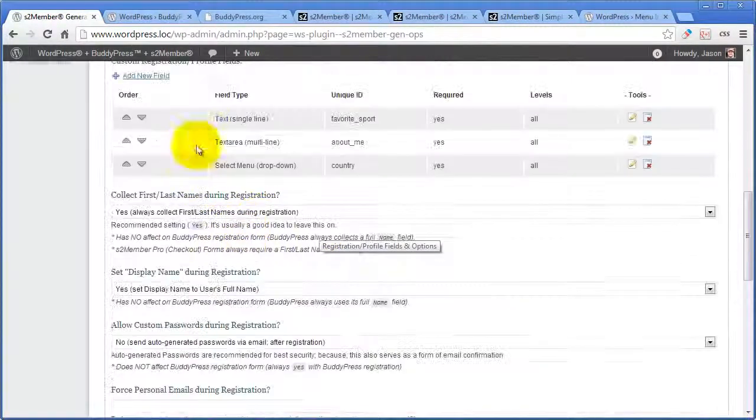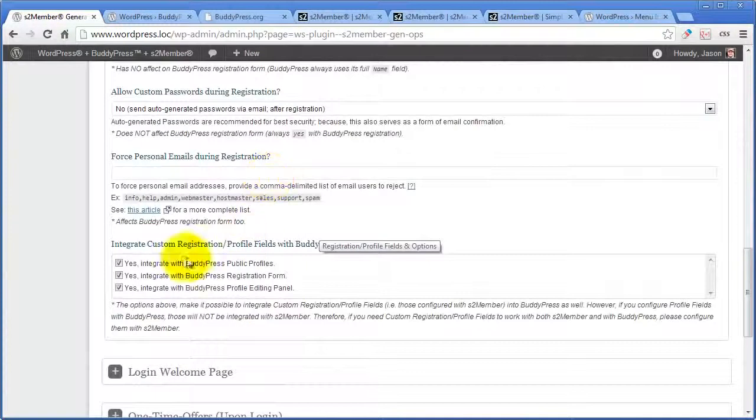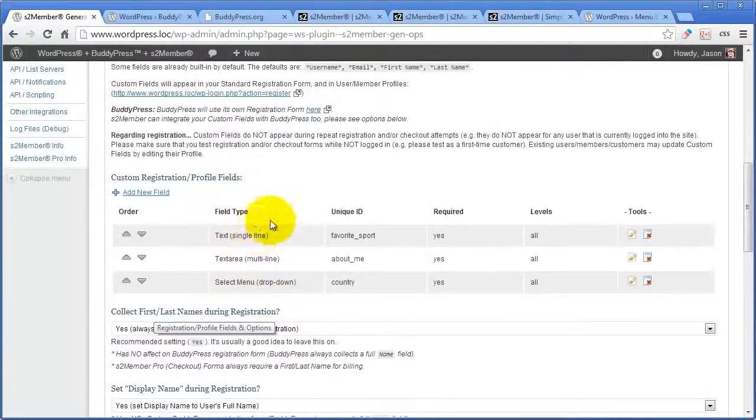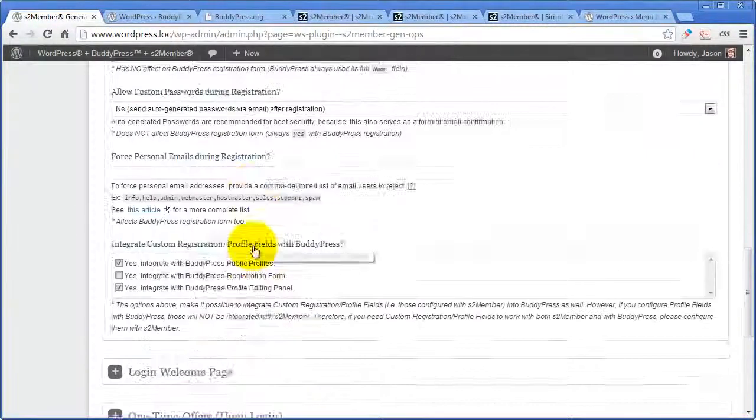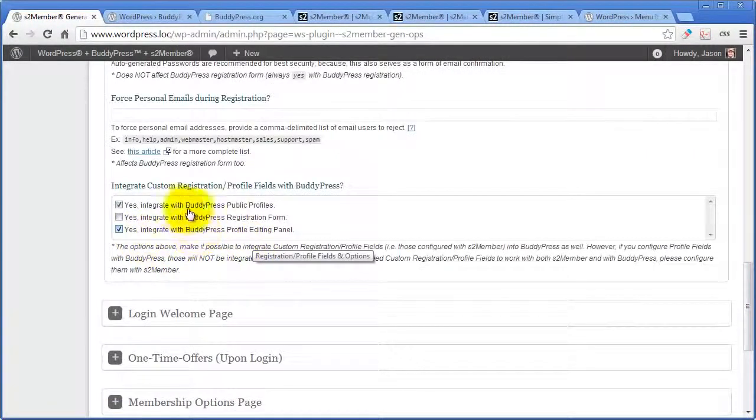Now, in order to get them to integrate, like what we were just looking at, where I was looking at the BuddyPress profile on the site, you do need to come down here, and you can actually leave this one unchecked, but you do need to check off these two. This is what puts them into the profile in your BuddyPress theme. So it allows S2 Member to take what you configure here and not only integrate it with WordPress, but also integrate it with BuddyPress. So that's key.